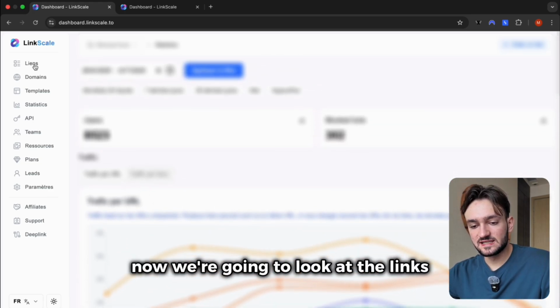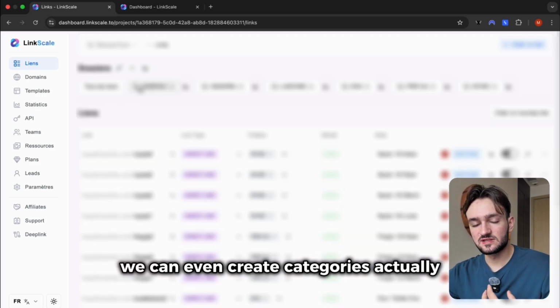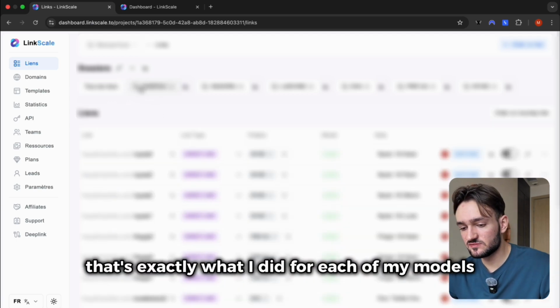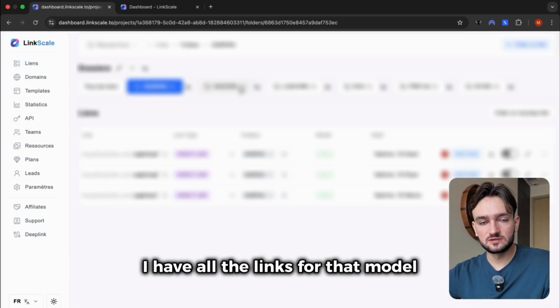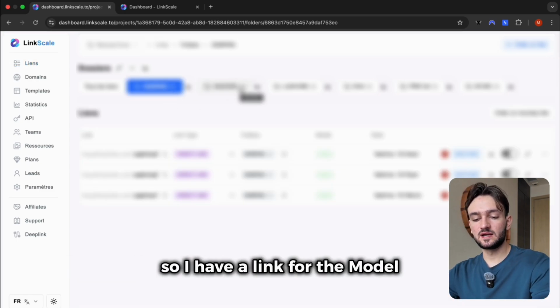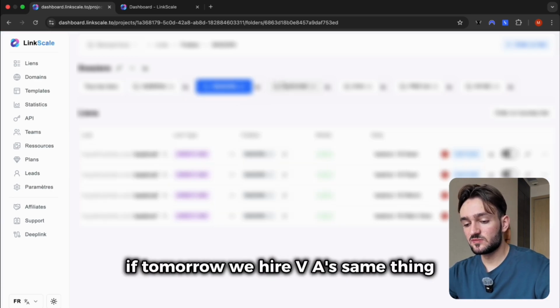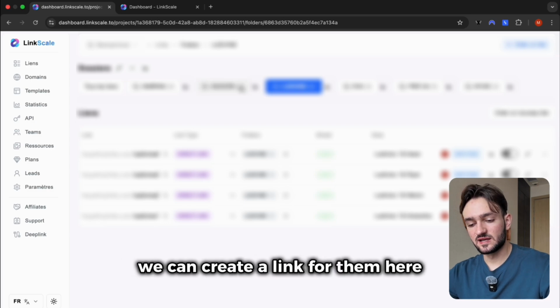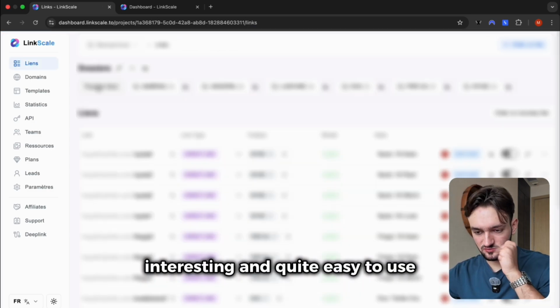Now we're going to look at the links. In the links section here, we'll have all our links. We can even create categories, actually. That's exactly what I did for each of my models. I created a category, and so when I click on a model, I have all the links for that model. So I have a link for the model, a link for myself, for my partners, and so on. If tomorrow we hire VAs, same thing, we can create a link for them here. So yeah, the interface is pretty good, interesting, and quite easy to use.